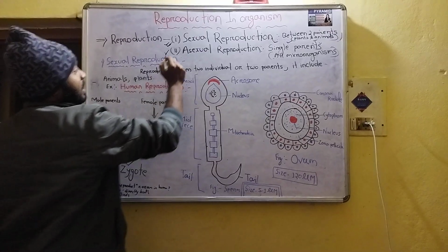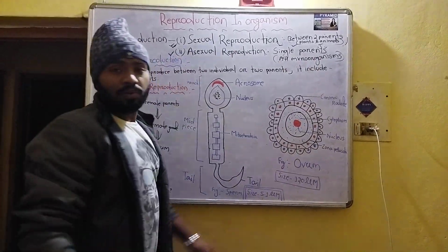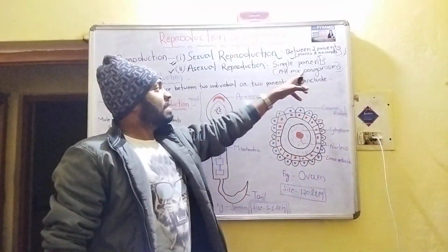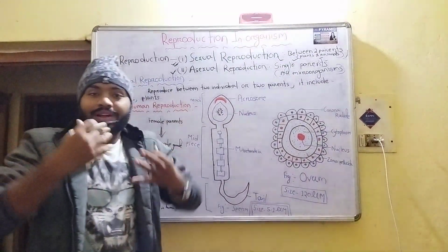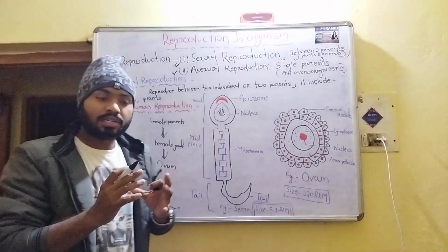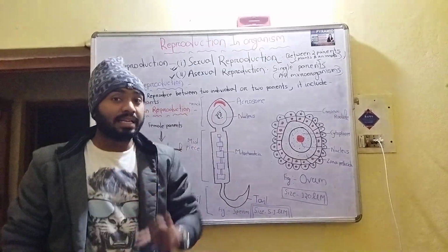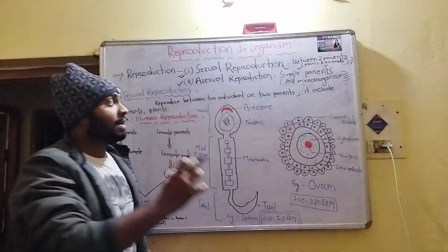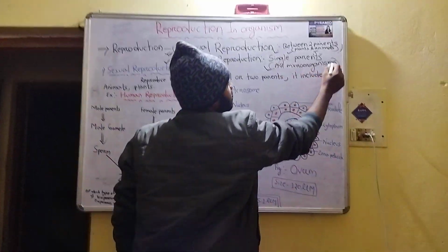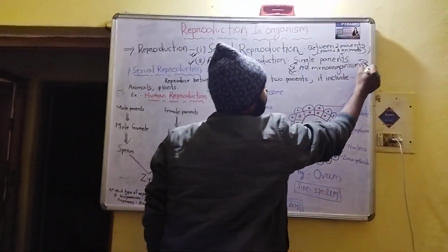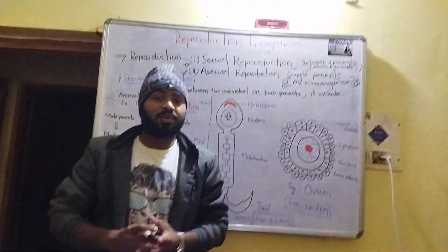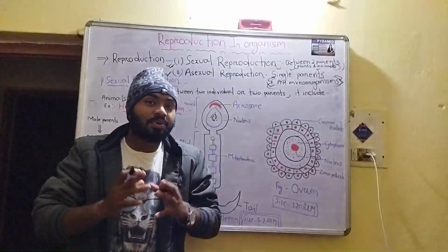Next one is asexual reproduction. What do you mean by asexual reproduction? It means a new organism is formed, is birthed, by a single parent, not by two parents. For example, all microorganisms. What do you mean by microorganisms? I am sure this question is in your mind.